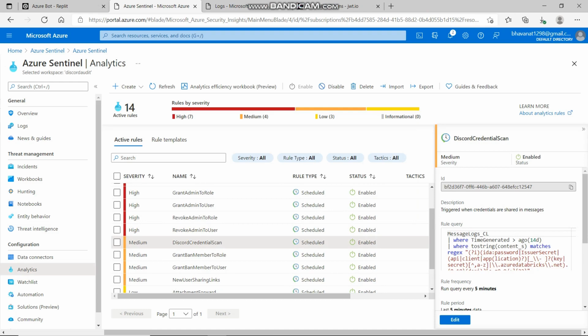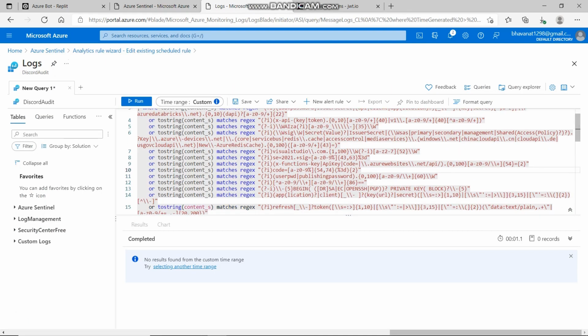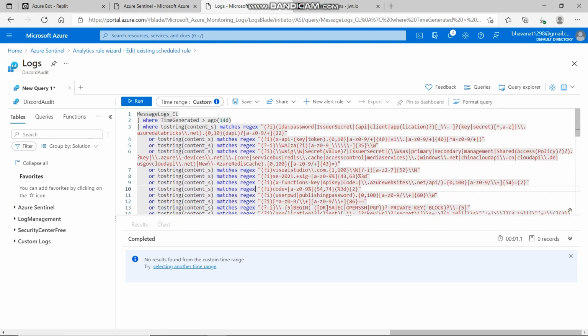In communication platforms, a lot of times we observe that users share credentials in messages, which is highly risky. Our analytic rule uses advanced regex-based queries to filter out such messages and creates an alert. We see that we have defined multiple regex expressions which match various kinds of secret credentials that may be potentially shared in the form of messages.